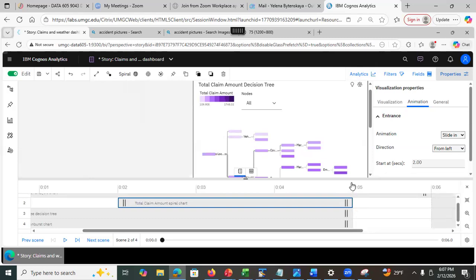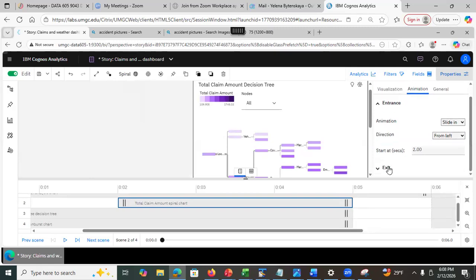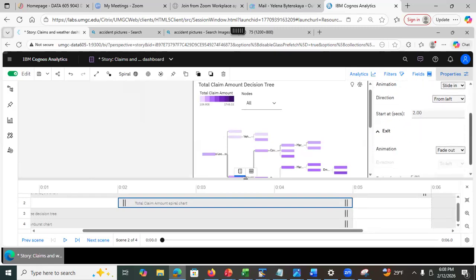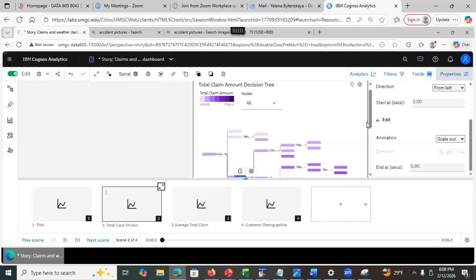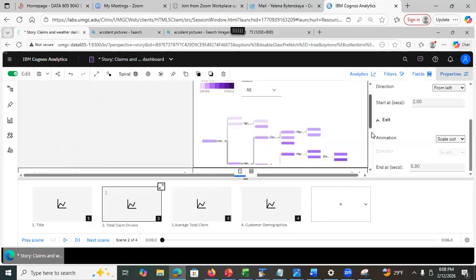And when we reach this time, it's going to exit, right? So we can specify the time when the object exits, and I can specify how I want it to exit, like scale out. I just selected it to show you. It's going to be up to you when you actually do it, but I'm showing you what can be done, right?